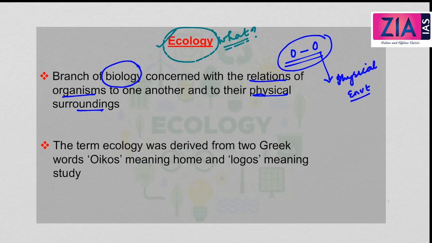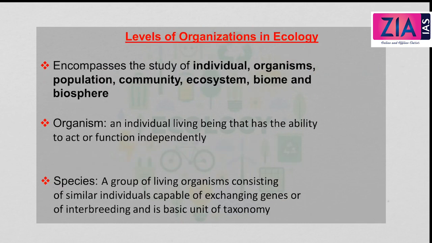So this is ecology, and the term ecology was derived from two Greek words, oikos and logos. Oikos meaning home and logos meaning study. So the study of the home of these organisms. Now let's come to the levels of organizations in ecology. In the beginning we said the levels of organizations can be individual, organism, population, community, ecosystem, biome, and biosphere. Now here we will be discussing all the levels in detail. We will see what the differences between the levels are.